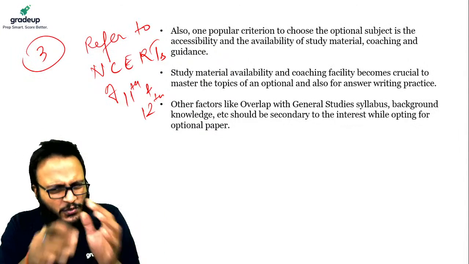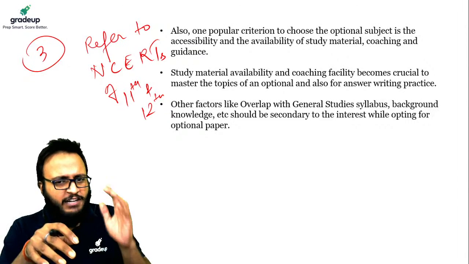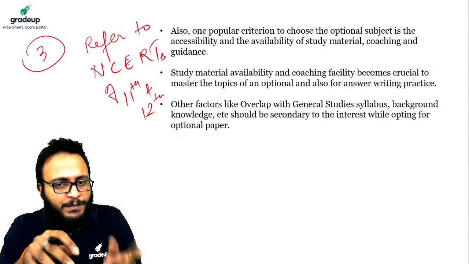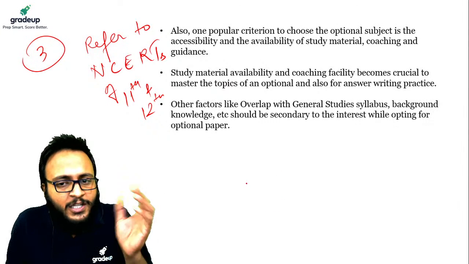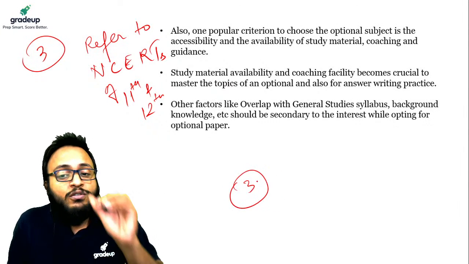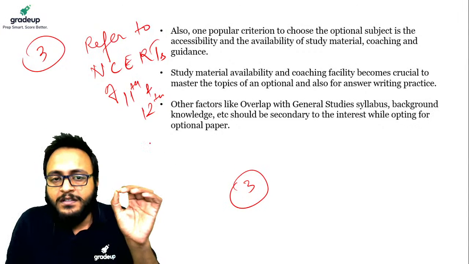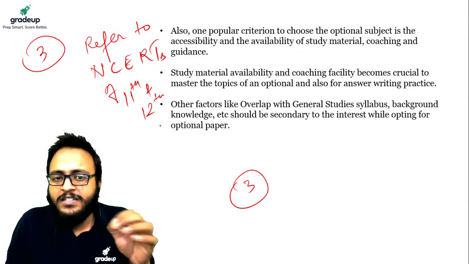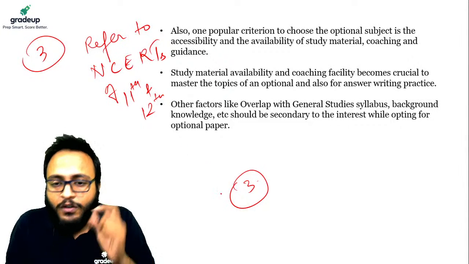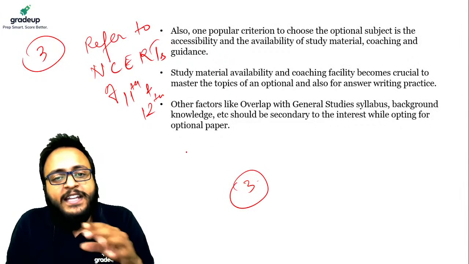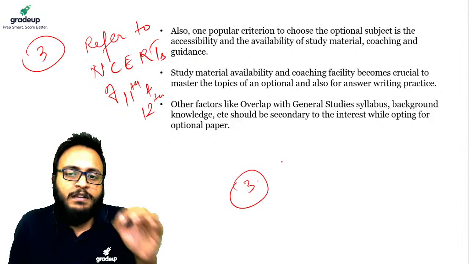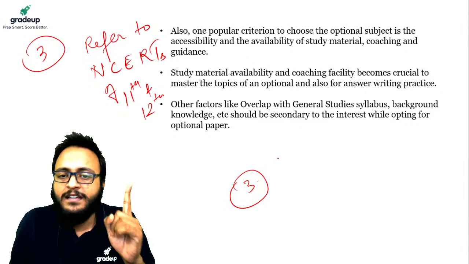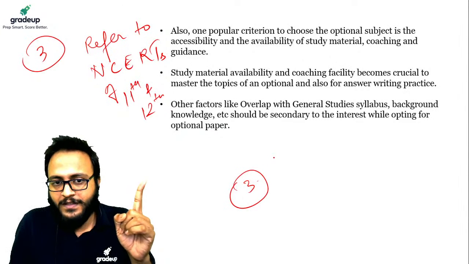Once you have shortlisted 5, once you have seen the questions, you got some questions where you think, okay, I am comfortable understanding the question and its meaning. Might be that out of 5 you are comfortable with the questions of 3 subjects. So for those 3 subjects, go for the NCERTs of the 11th and 12th and try to finish reading as soon as possible, or at most within 1 week for one subject.